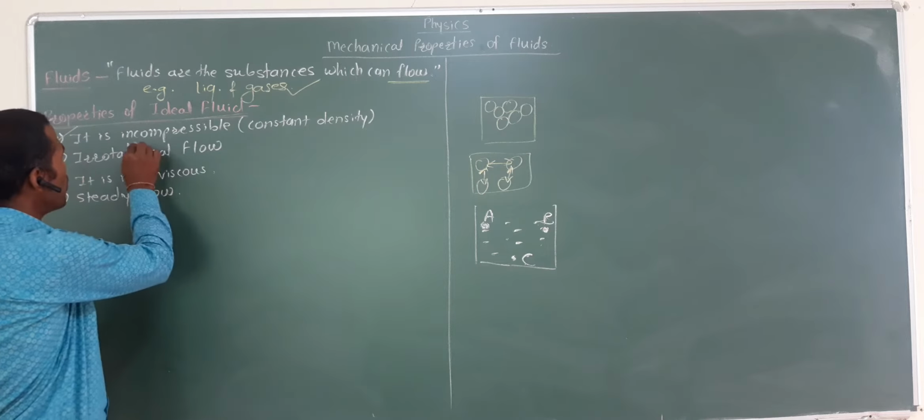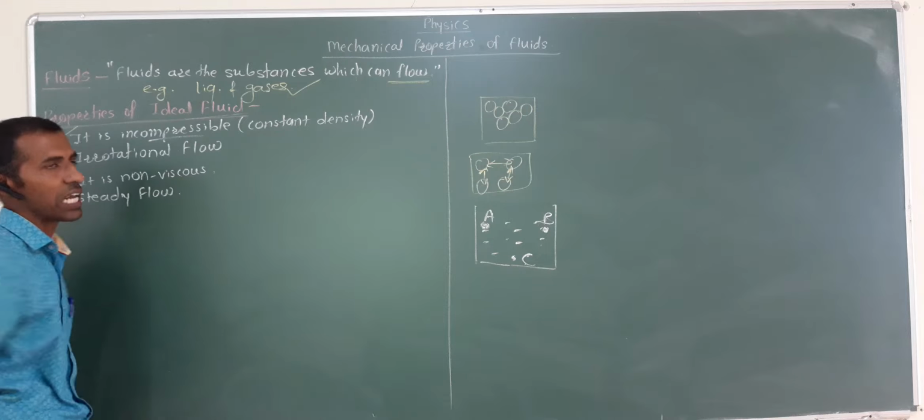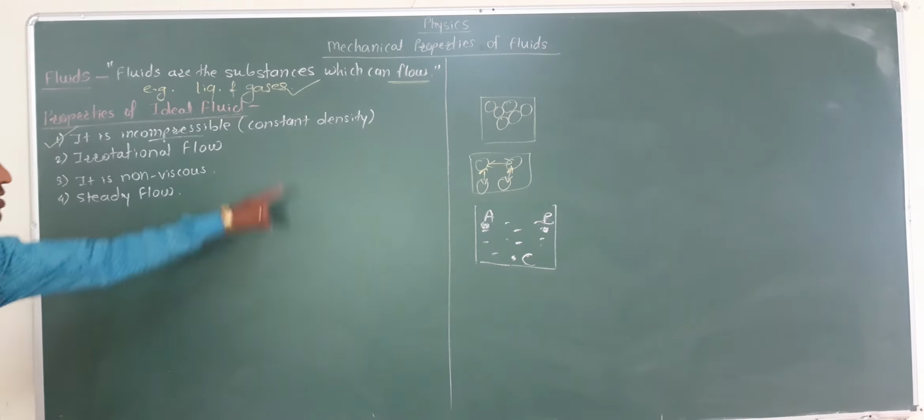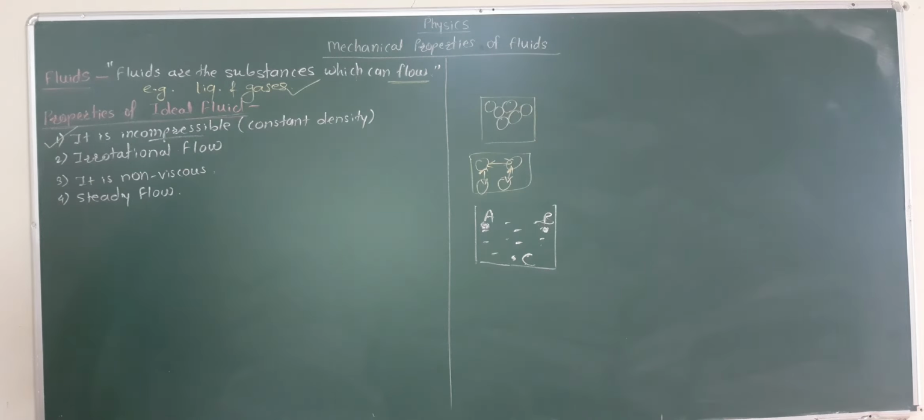So fluids are incompressible in nature. Incompressible means its density is constant. Get it?